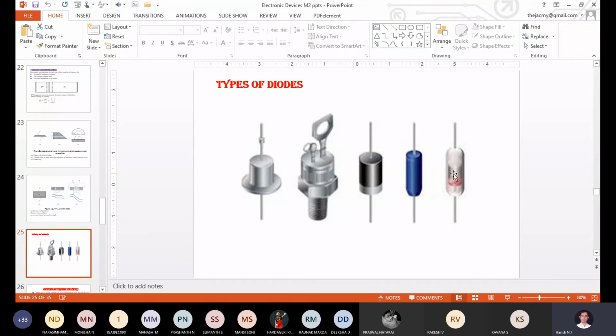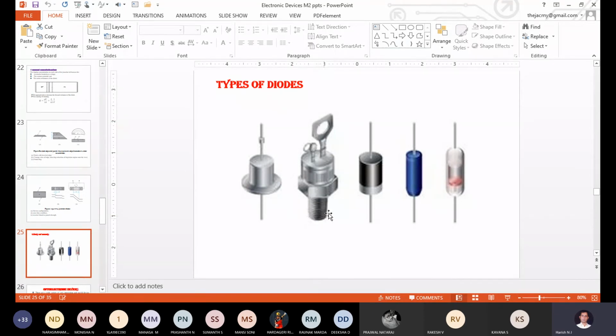This is for the low current diode. For the medium current diode, they have coated it with a metallic contact. The outer layer is completely covered with metallic material. Correct? For a high current diode, it will be constructed with the help of a metal itself, completely.